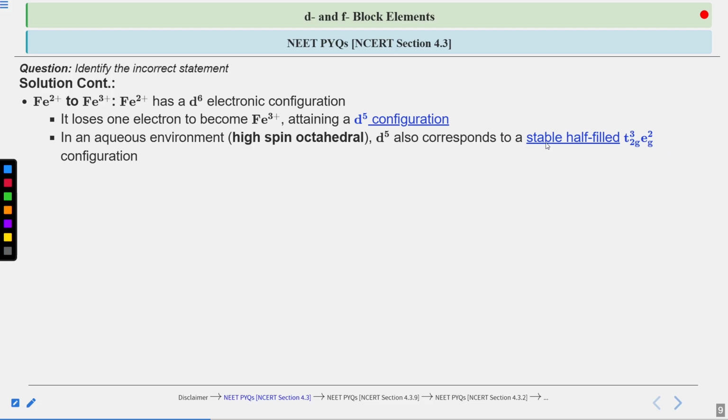So the electrons are going to fill 3 electrons in the t2g3, making it a half stable configuration, and 2 electrons are going to fill in the eg level, making it a half filled stable configuration.